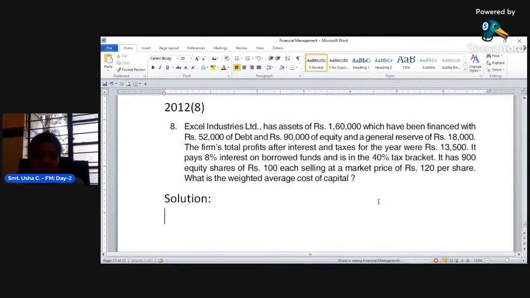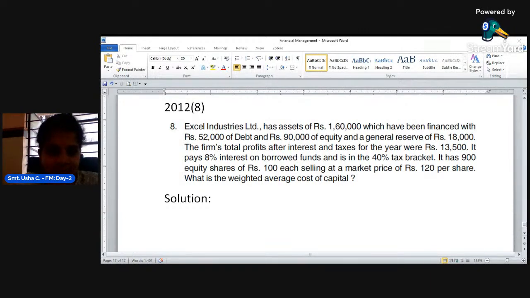So here in this problem, they have given information relating to the sources of capital. The company is having a total capital of 1,60,000, which is acquired with various sources.